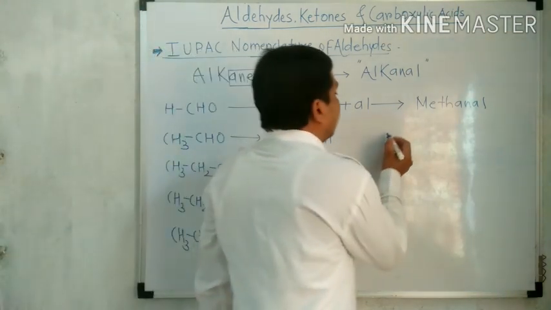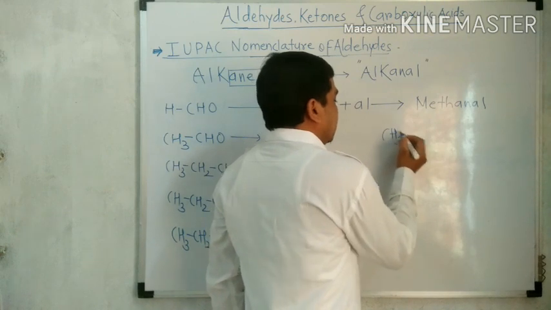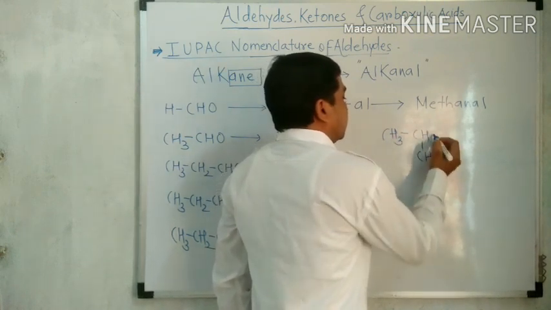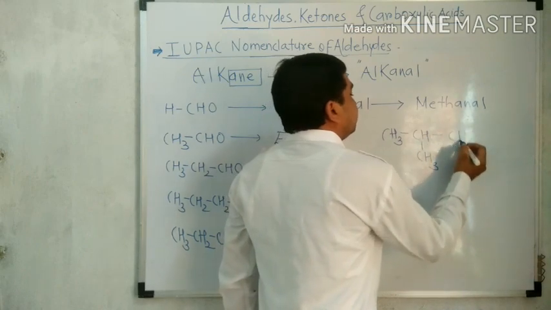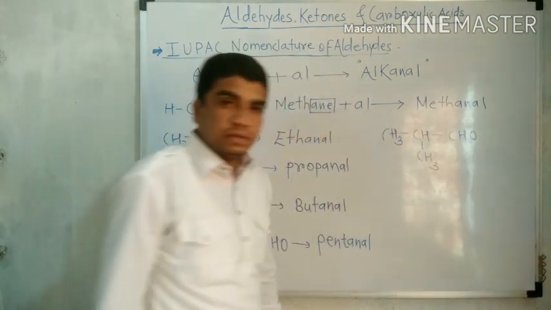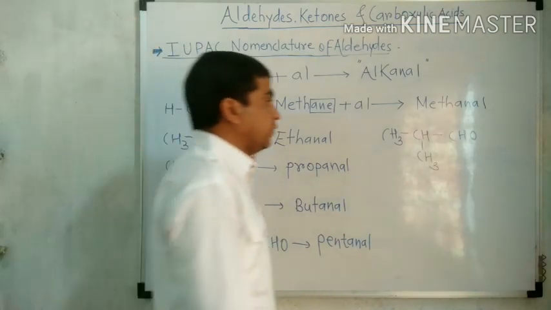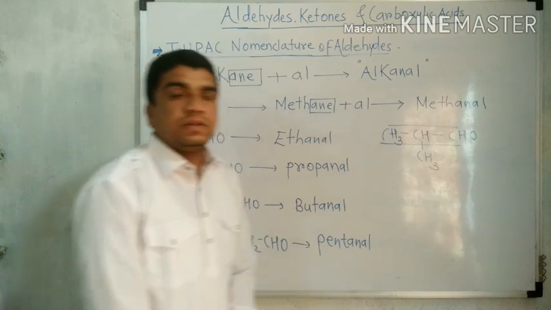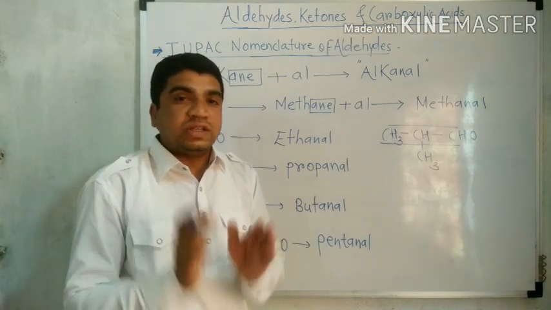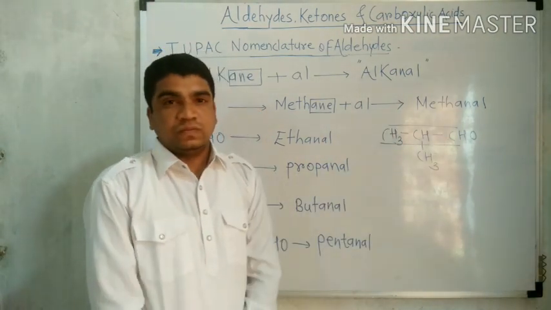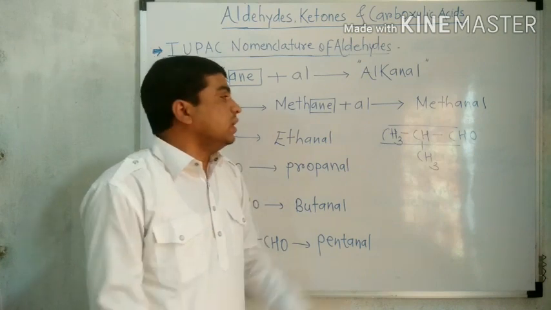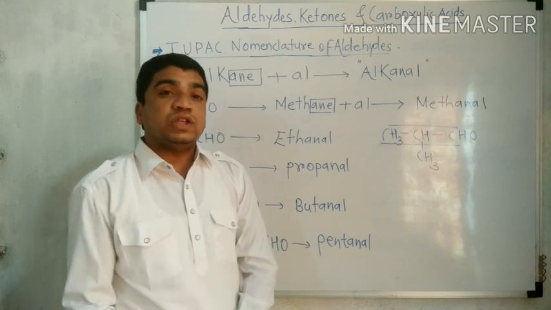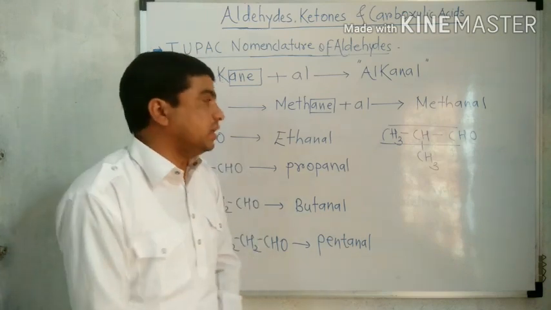But what about aldehydes that contain branching? How are they named? For example, this is the aldehyde. This contains branching. Therefore, in this structure, we first want to select the long chain. The long chain must include the CHO group. We want to select the long chain of carbon in the structure, but the CHO group is included in the carbon chain.